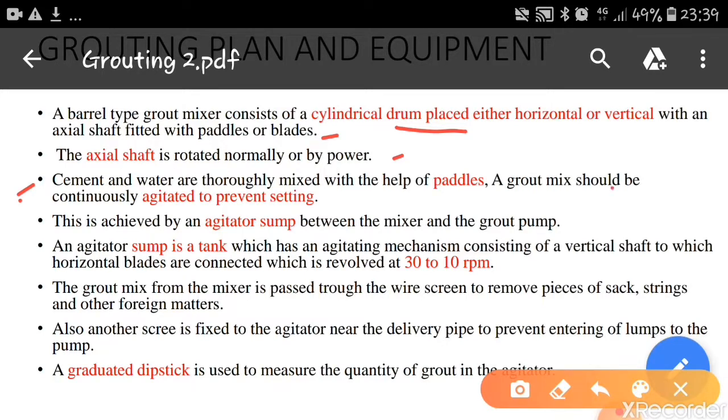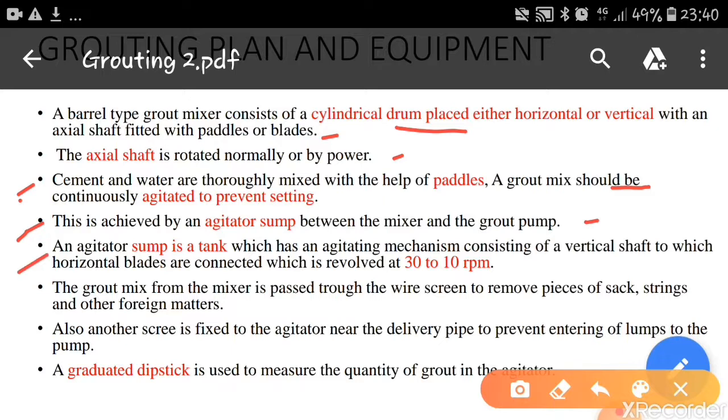A grout mix should be continuously agitated to prevent setting. If we don't agitate this, the particles will set and become hard. That's why the agitator is required here. This is achieved by an agitator sump between the mixer and the pump.